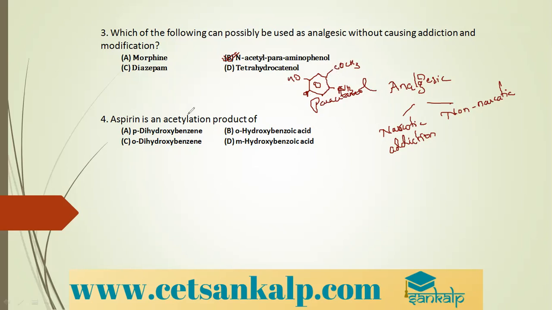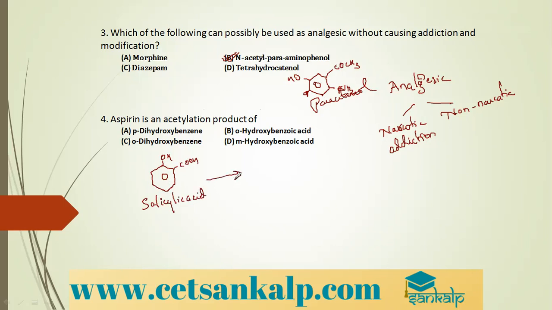Coming to the next one: aspirin is an acetylation product of which compound? See how aspirin is prepared. The method of preparation of aspirin is we use salicylic acid. What is salicylic acid? This compound with the COOH group is called salicylic acid.